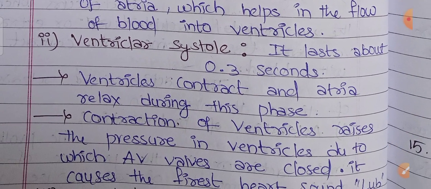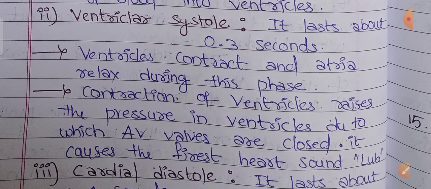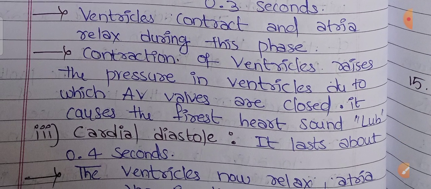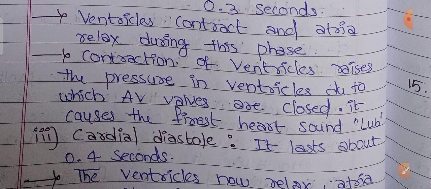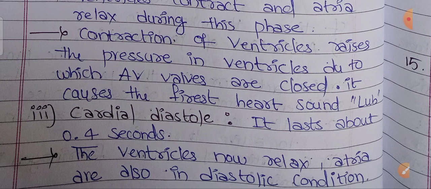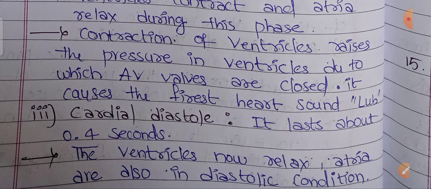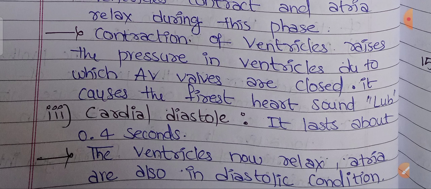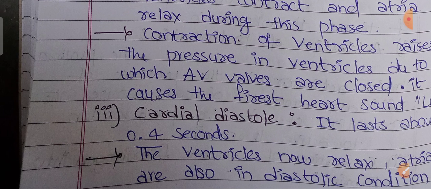Ventricular systole lasts about 0.3 seconds. Ventricles contract and atria relax during this phase. Contraction of the ventricles raises the pressure in the ventricles, due to which the AV valves are closed. It causes the first heart sound, lub. Next, cardiac diastole. It lasts about 0.4 seconds. The ventricles have now relaxed. The atria are also in diastolic condition.